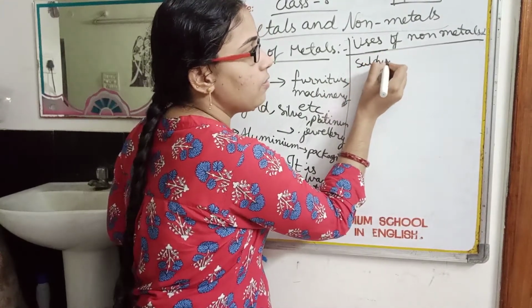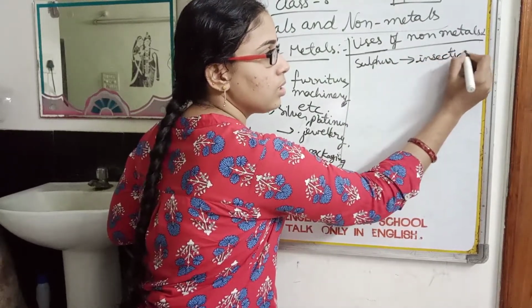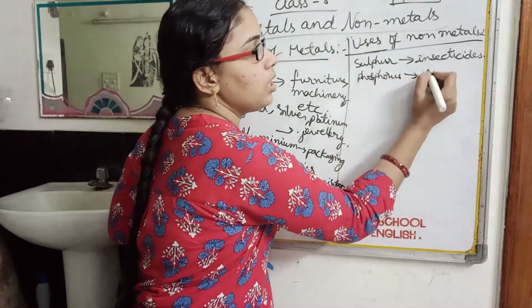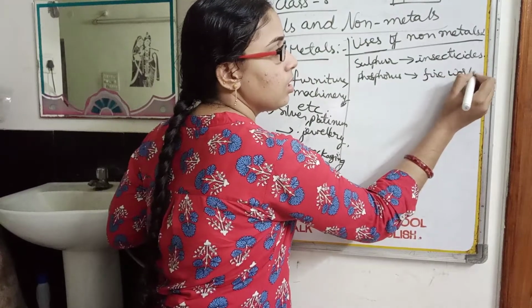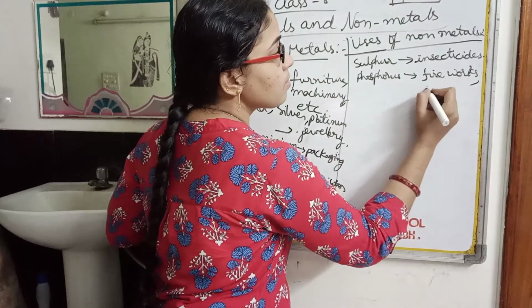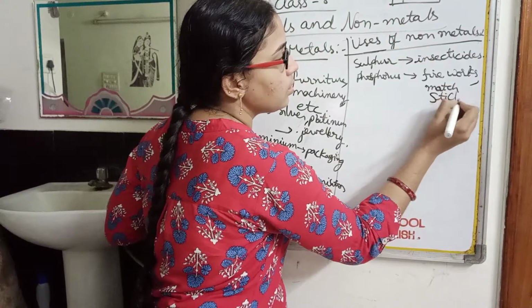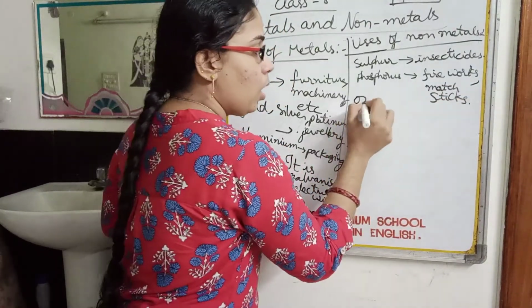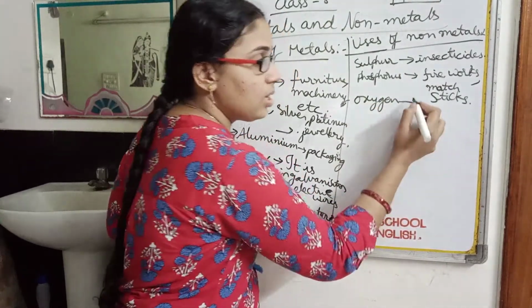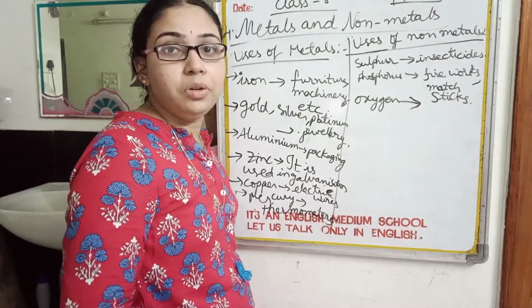Let us consider sulfur. It is used in insecticides. And next, phosphorus. It is used in fireworks and also matchsticks. Oxygen is a very important gas which is essential for all living organisms for breathing, to live.